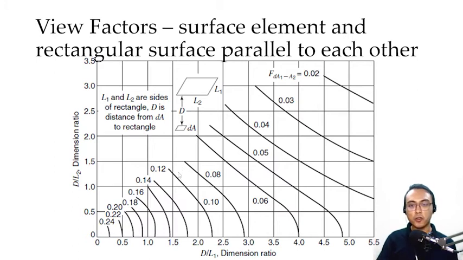The values of the view factor are what's being shown here as diagonal lines and curved lines. In some instances wherein the intersection between the x and the y-axis do not fall within these lines, we have to graphically interpolate. Okay? There will be an example later that makes use of this graph, but let's go through some of the graphs first.